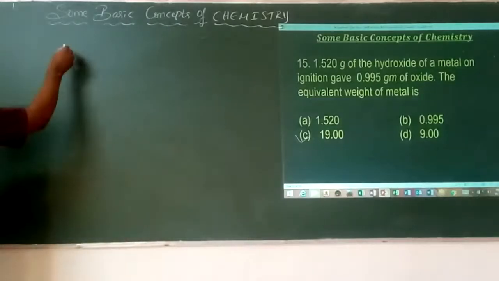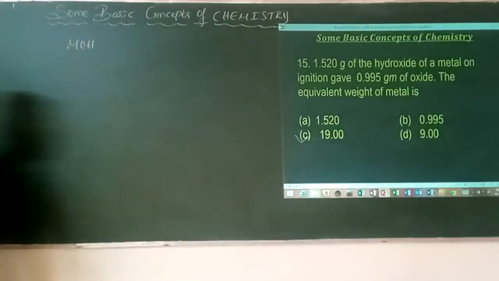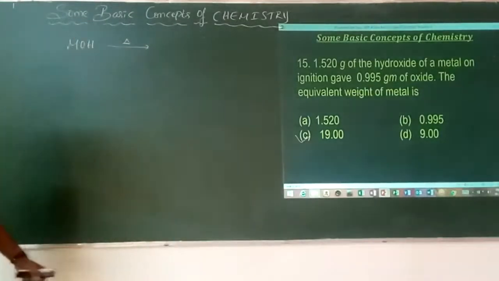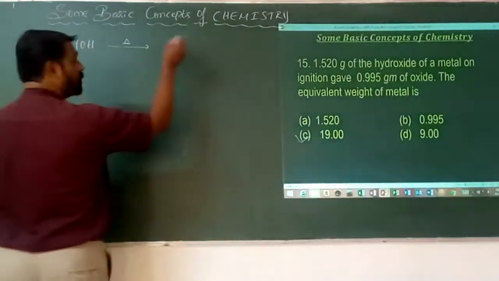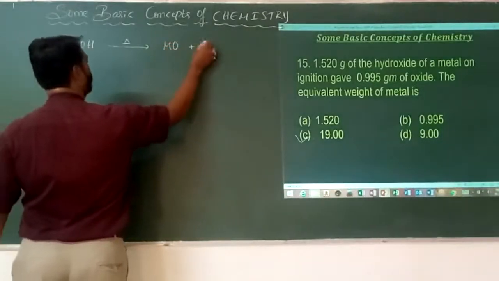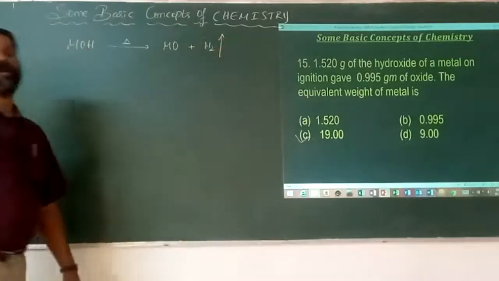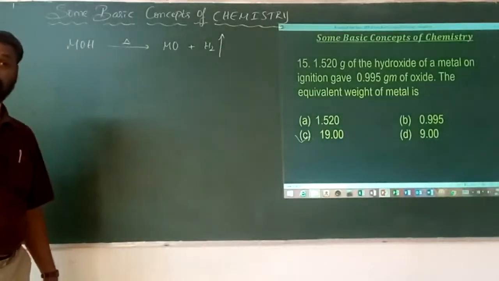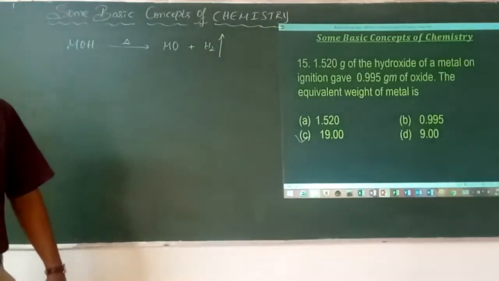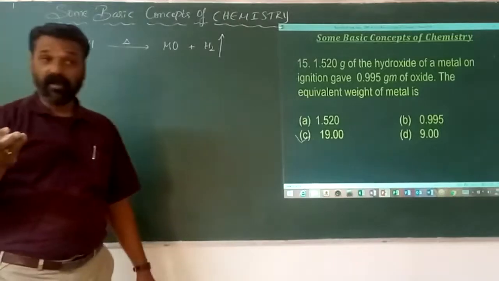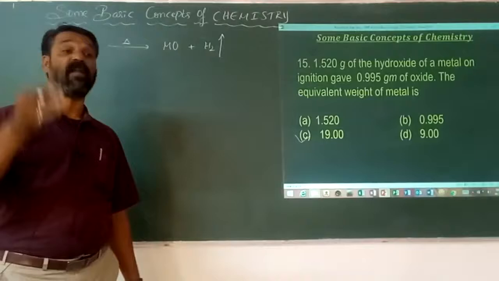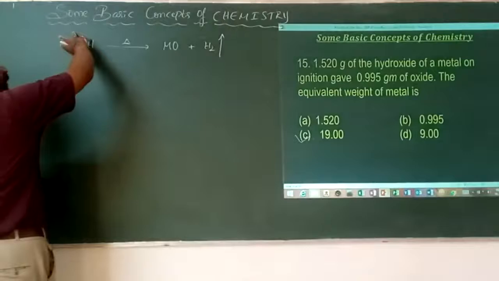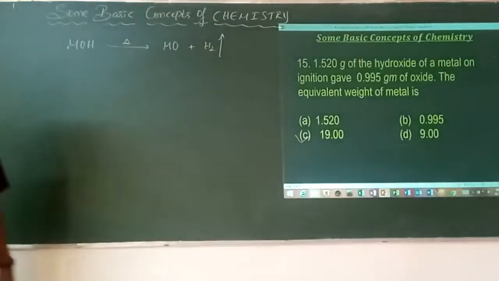Hydroxide of a metal. Can I say this is M OH, for example? It's not exact, but it is a metal hydroxide. On ignition means on strong heating. What is it? Oxide of the metal. I have mentioned there are 4 different methods to determine the equivalent mass of an element. Either it is the chloride method, or the oxide method, or the hydrogen displacement method, or the interconversion method. Here interconversion means metal hydroxide is converted to metal oxide.